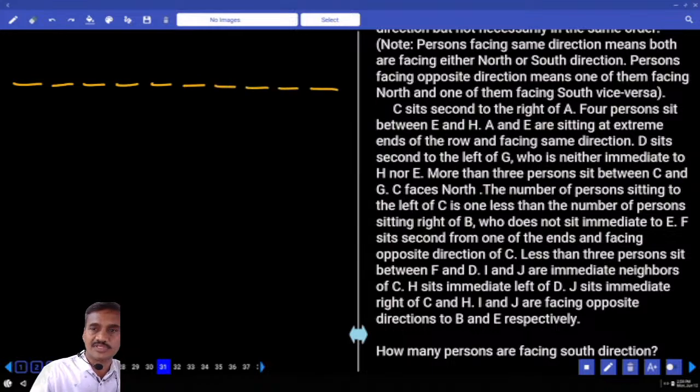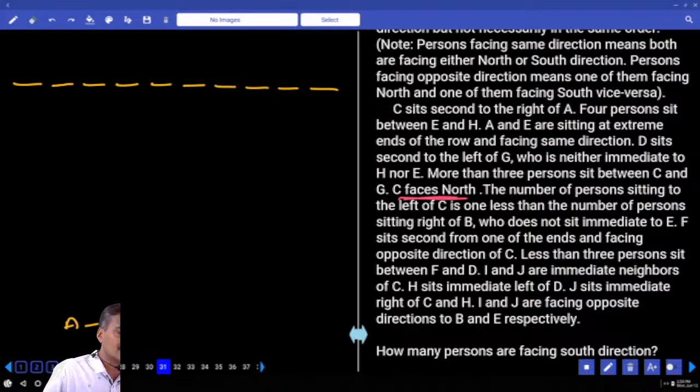Okay, 5, 10. The next one: C is seated second to the right of A. The direction of C is not known yet. A and E are at the extreme ends of the row and facing the same direction. And C faces north, so that is the information here.